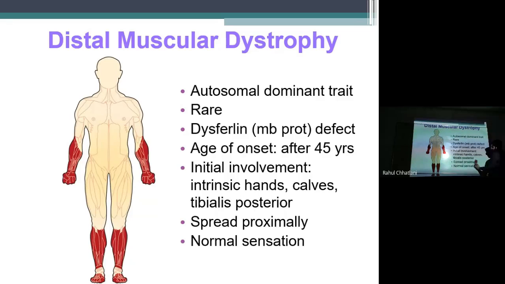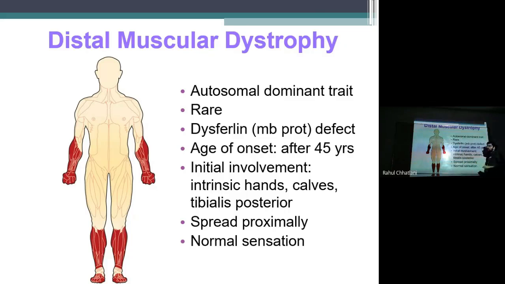Coming to the next, distal muscular dystrophy. The name itself says distal. You can see from the figure also, it is just affecting the distal parts of the body, yes, upper limbs and lower limbs. So it is an autosomal dominant trait.